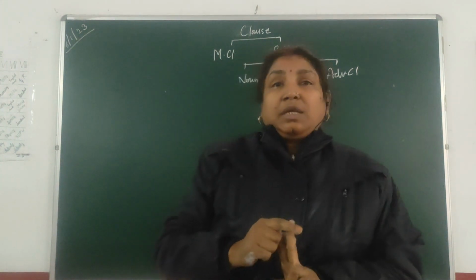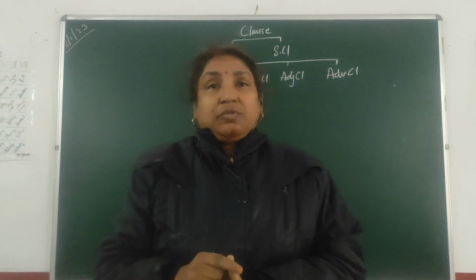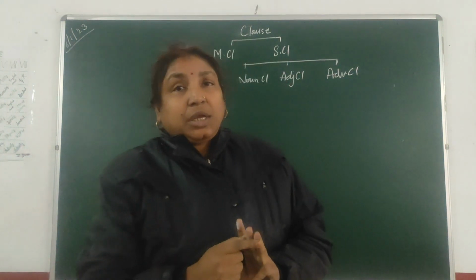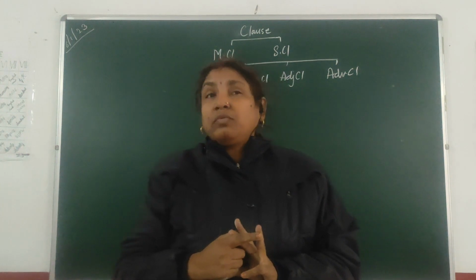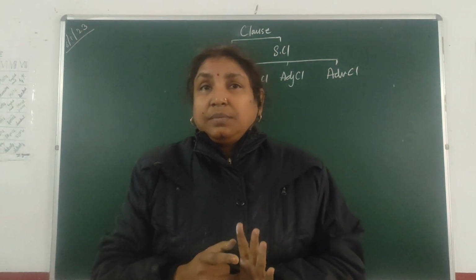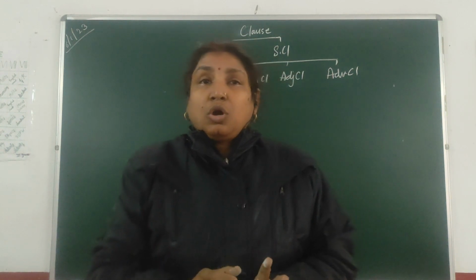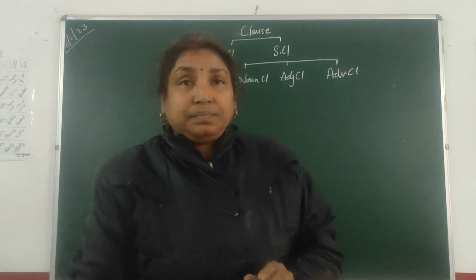If the clause carries out the function of an adjective, we call it an adjective clause. Whereas when it carries out the function of an adverb, we call it an adverb clause. Right? So let's continue with each type of the clause in detail.